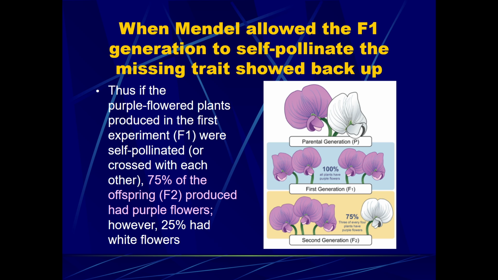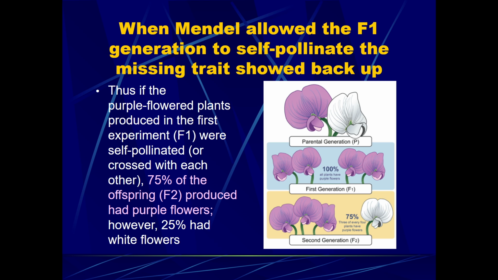So when Mendel allowed then the F1 generation to self-pollinate, the missing traits showed back up. So for example, with the purple and white flowers, we crossed them together, we got an F1 generation, and they were all purple. All the flowers were purple, so we had 100% of the plants having purple flowers. That's what happened in the first generation or first filial generation, F1. Well, then he's going to take one of those F1 generation offspring with purple flowers, and he was going to self-pollinate it. So he was just going to have it pollinate itself.